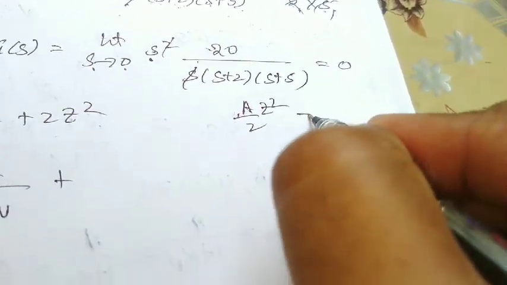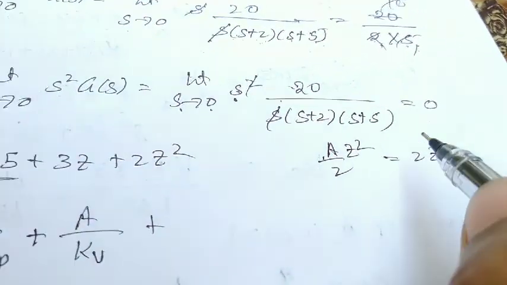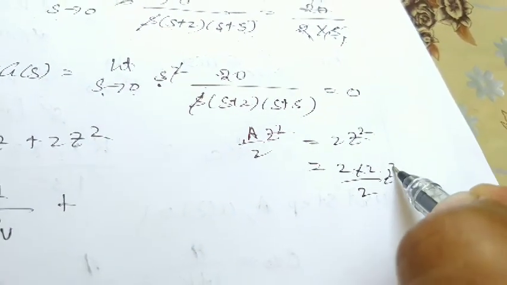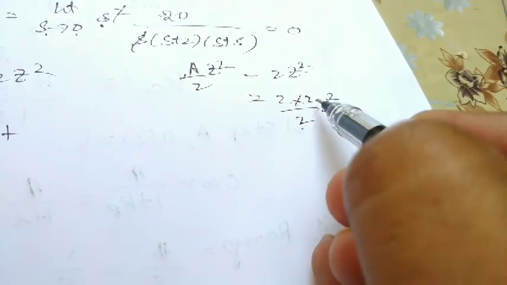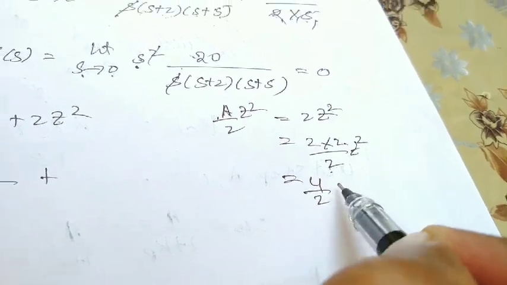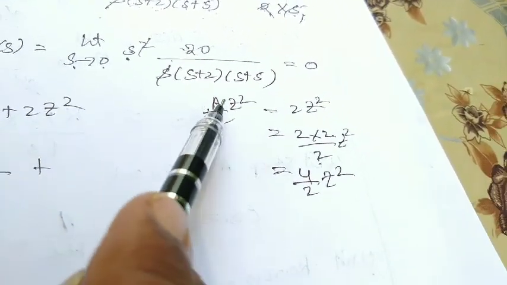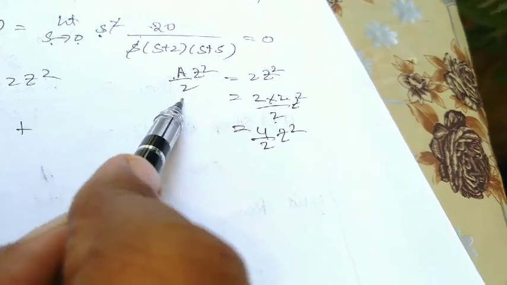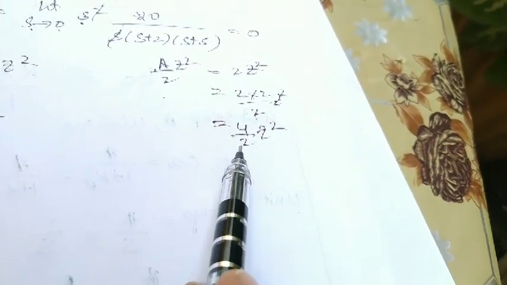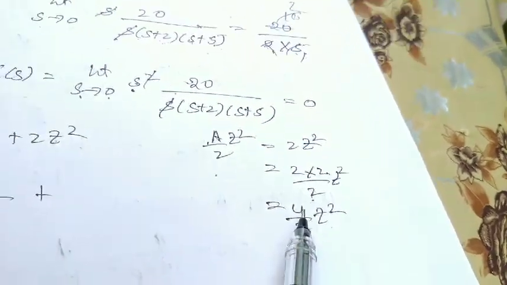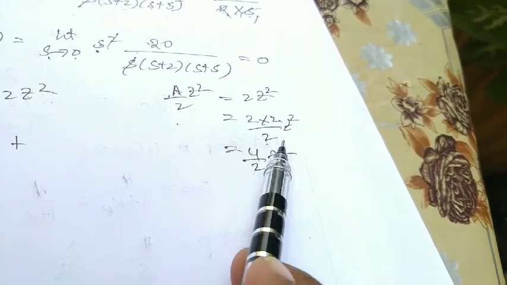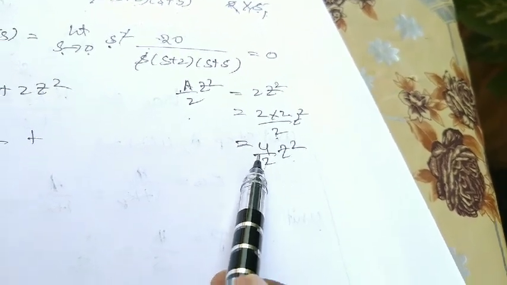So I will convert this 2t square by multiplying and dividing by 2, so that I get 4 by 2 t square, to get into the standard form, A t square by 2. So t square by 2 is the form for parabolic and 4 is the A value.